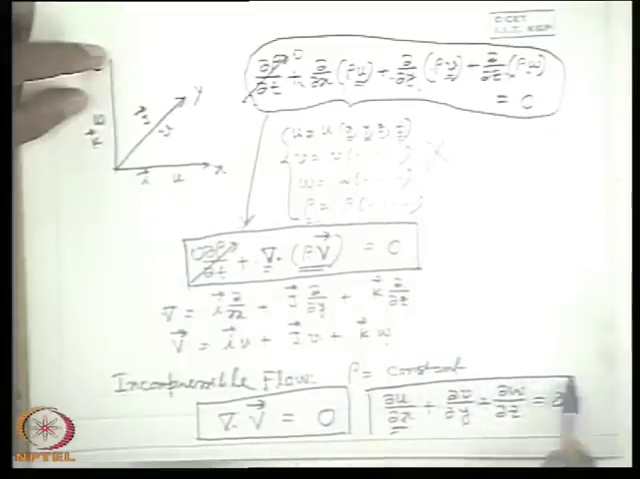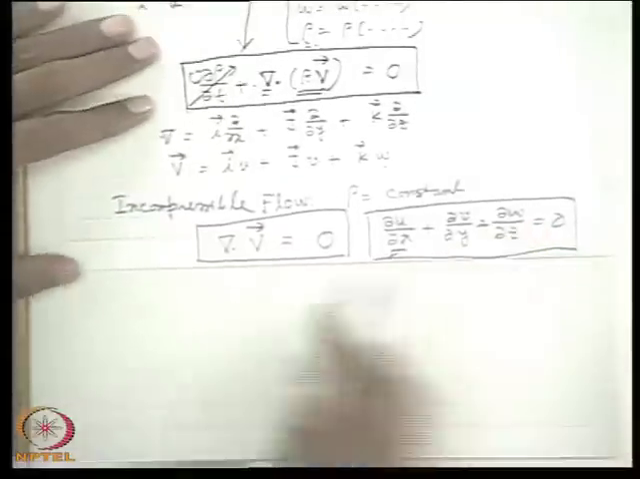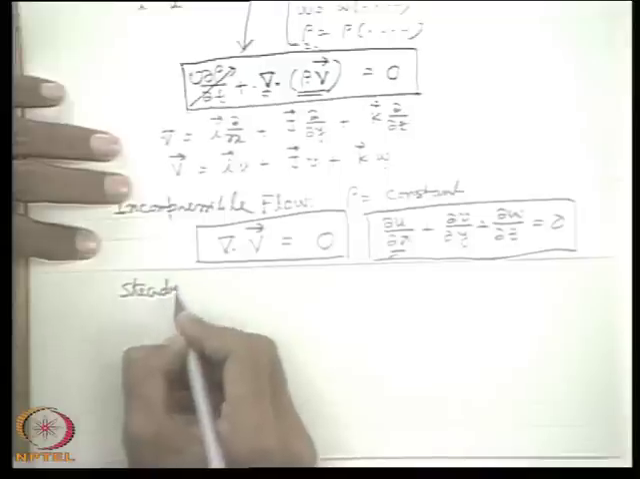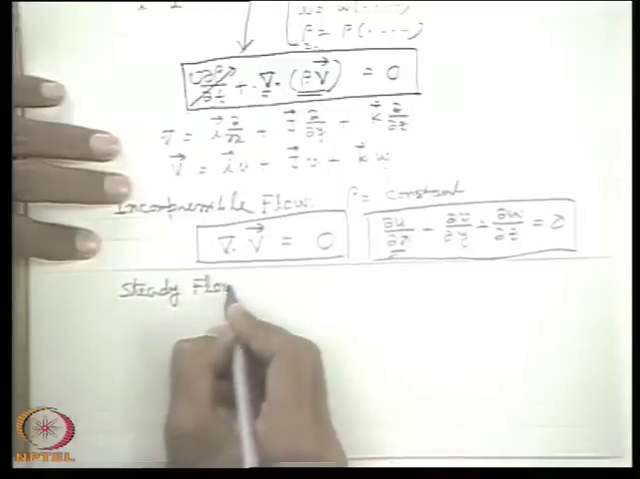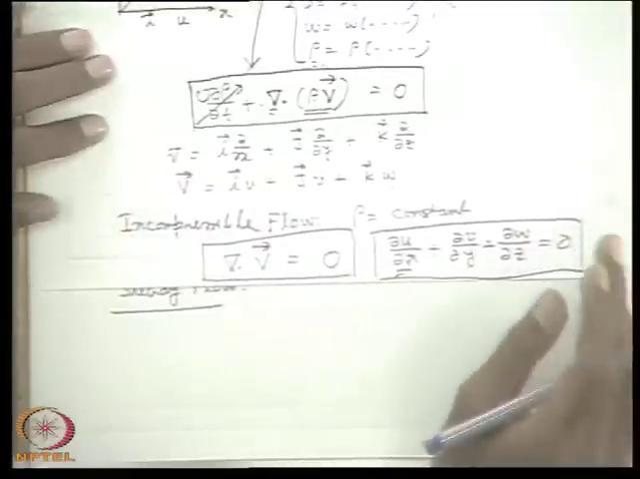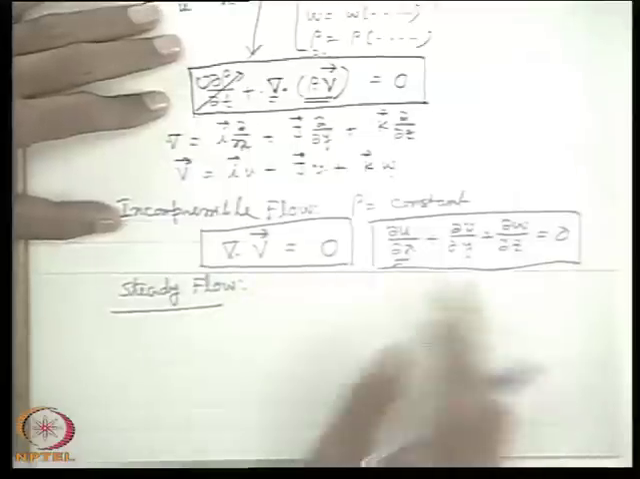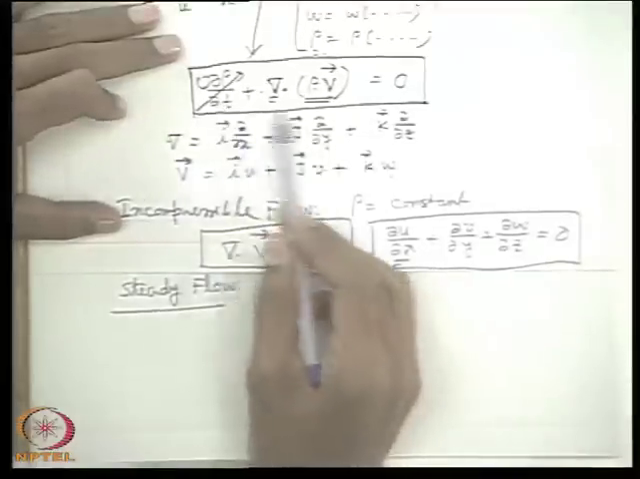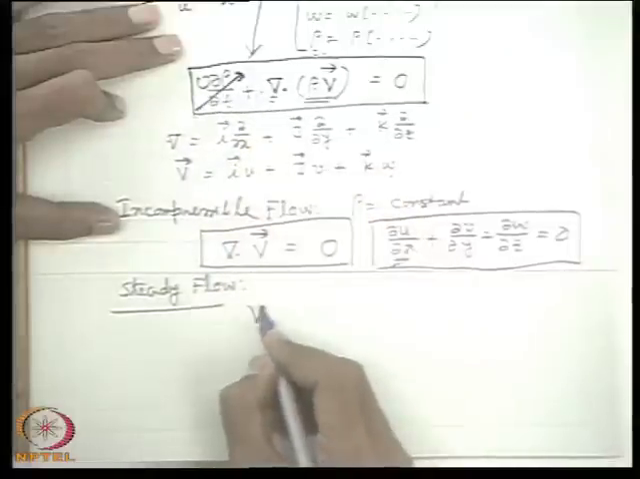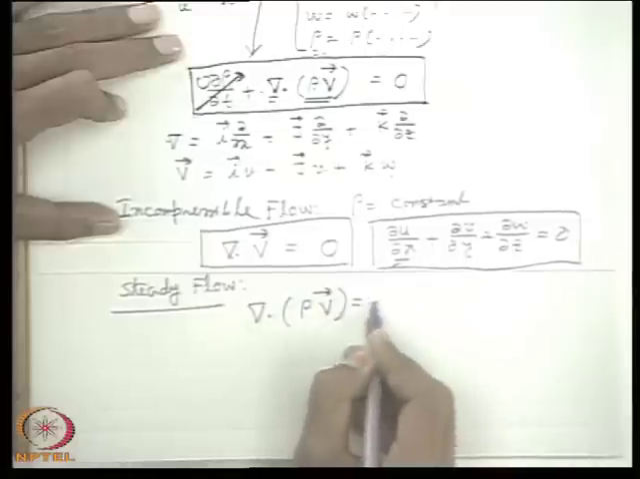This is the equation of continuity for incompressible flow. What will be the continuity equation for a steady flow? Please tell what is the continuity equation for a steady flow. Which term will be omitted for a steady flow? Steady flow means that parameters will not change with time. So, which term of these two terms, del rho del t, will be 0? That means for a steady flow, this is the equation of continuity.